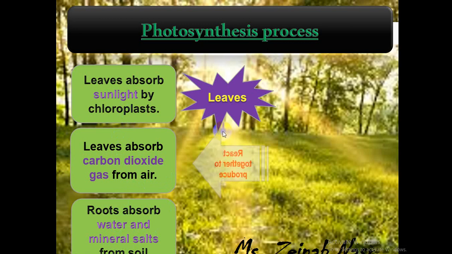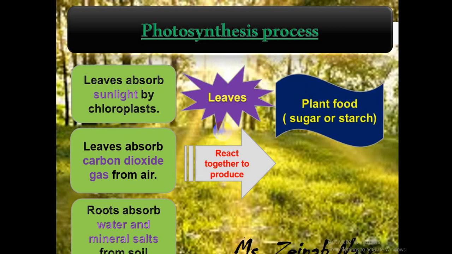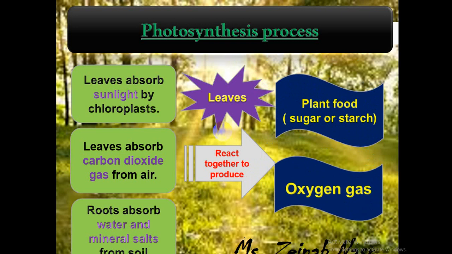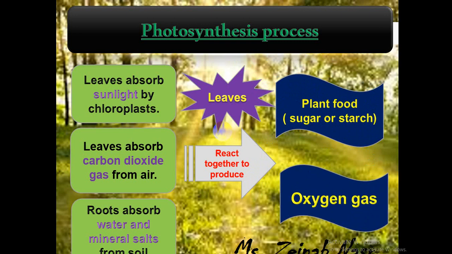So these three required materials react together in the leaves to produce their own food, or plant food, that's called sugar or starch, and oxygen gas for the rest of the living organisms. Again, photosynthesis occurs in leaves of green plants, which need sunlight absorbed by chloroplasts or green plastids, carbon dioxide gas absorbed from the air, and water and mineral salts that roots absorb from the soil.